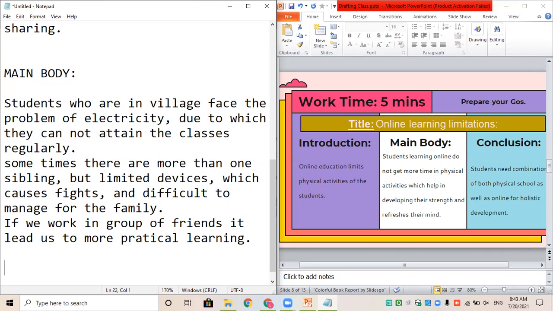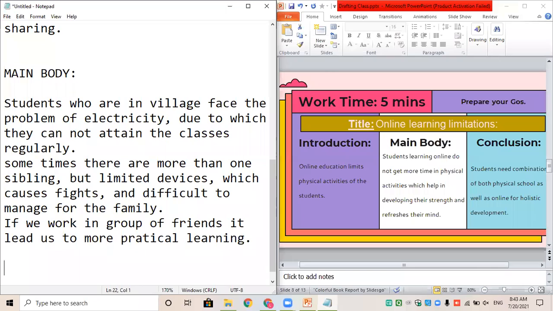Now, I wrote down certain pointers like, okay, going outside is not possible if you have online class. I cannot see my teacher if I'm always in the class. I am unable to talk to my friends, learn from them, work in groups with them. There are electricity issues where I live. There might be bad weather conditions where I live. So there are certain topics that I wrote.